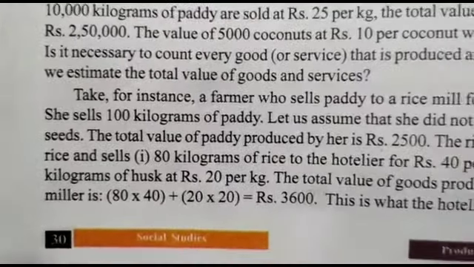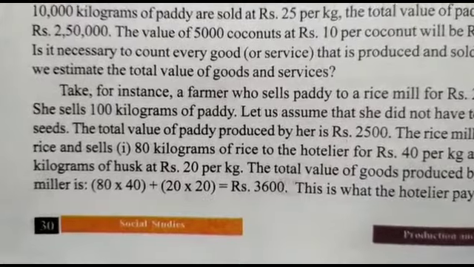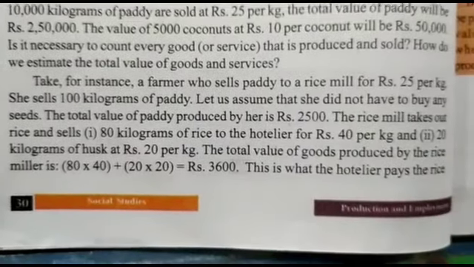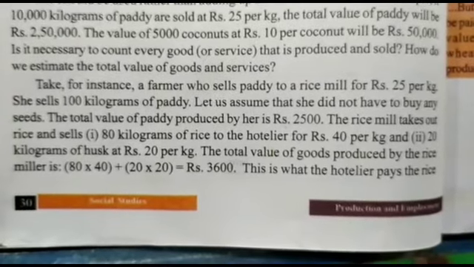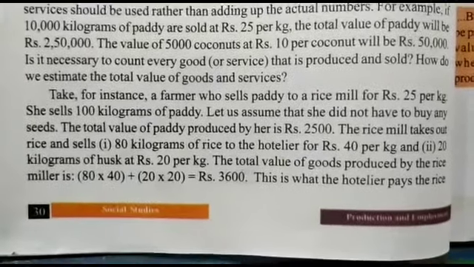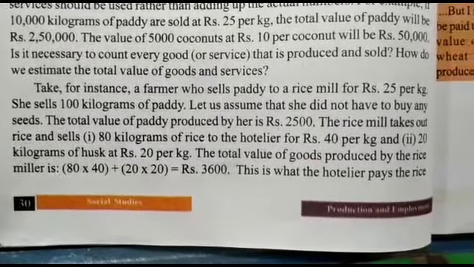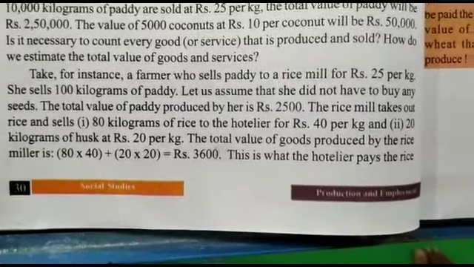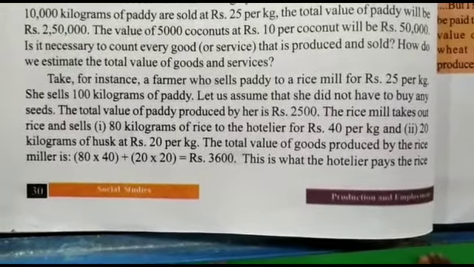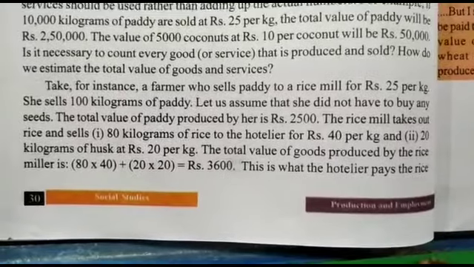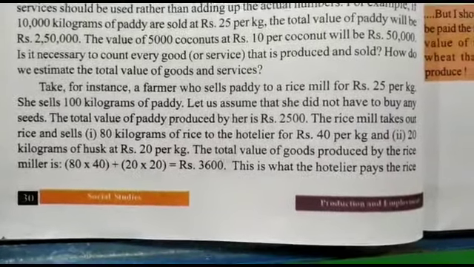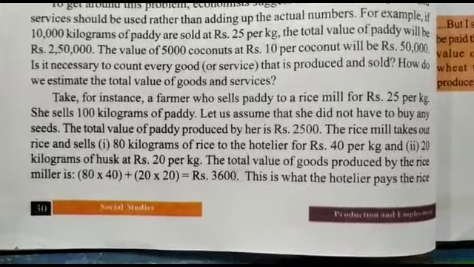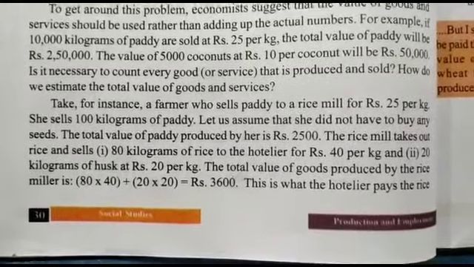Let us see one more example. The total value of the paddy produced by a person is 2,500. The rice mill takes it and sells 80 kilograms of rice to the hosteler at 40 rupees per kg, and 20 kilograms of husk at the rate of 20 rupees.